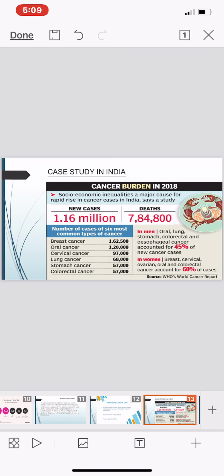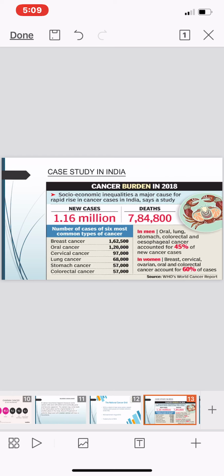Now we are going to discuss the case study in India, how India suffers from this disease. Cancer burden in 2018. Socioeconomic inequalities are a major cause of the rapid rise of cancer in India, says a study. New cases in India: 1.16 million. Deaths due to this cancer are a very large number, about 7 lakh 84,800 deaths due to this disease.